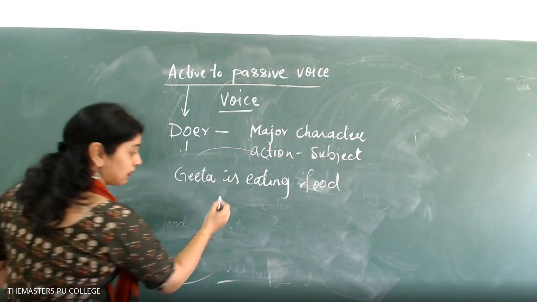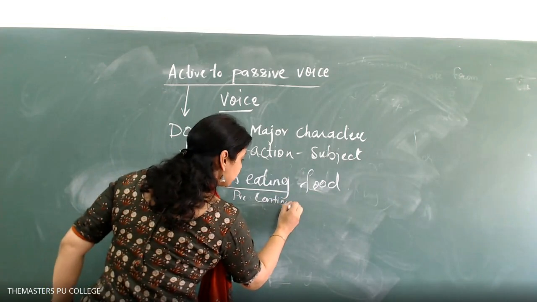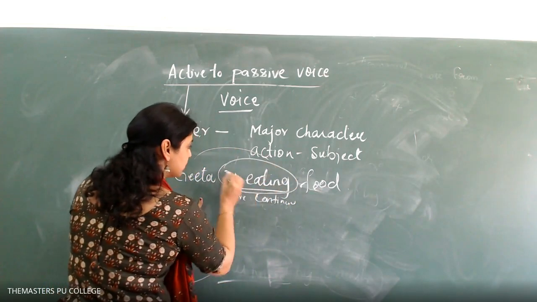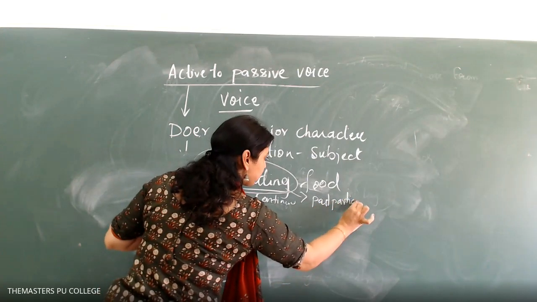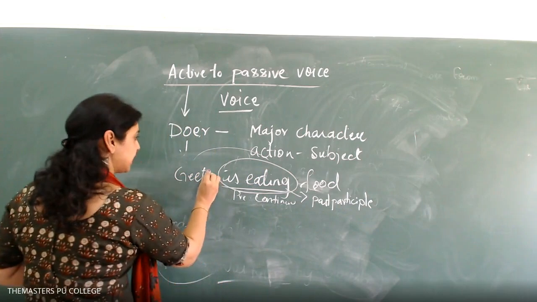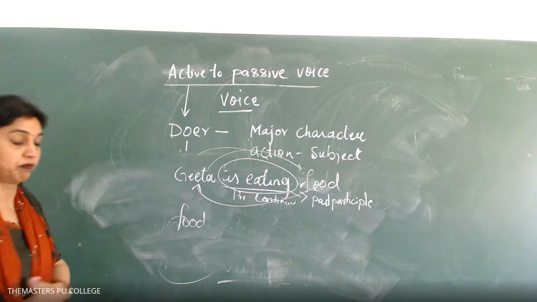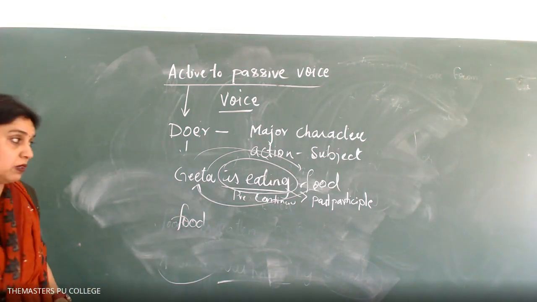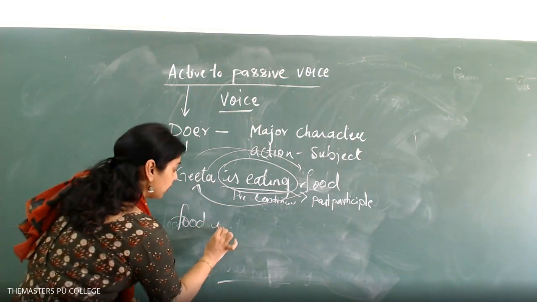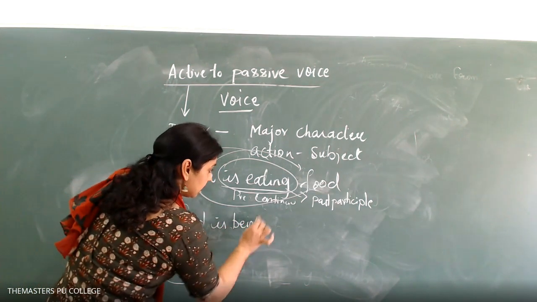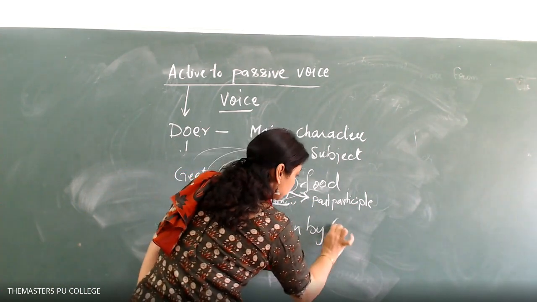Which tense? Please keep this in mind. Present continuous. What I will do is, I have to maintain the present continuous, but for the main verb I have to bring the past participle. The subject becomes object, object becomes subject. Food. Yes, I have given the continuous form. Because it is continuous, I have to add being. Food is being eaten by Geeta. Eat changes to past participle, eaten.